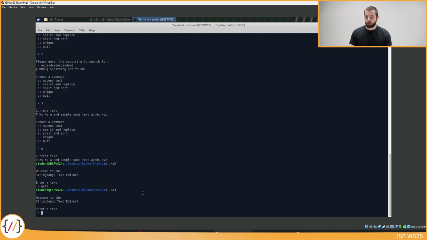I want to start the program one last time because I want to show you the unique command with an example that showcases the command rather well.